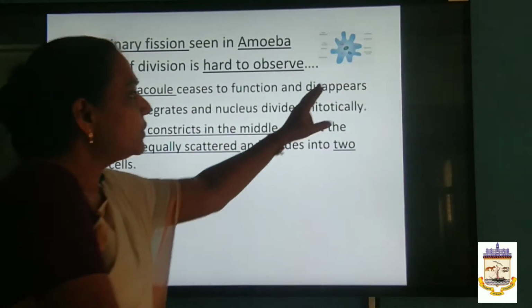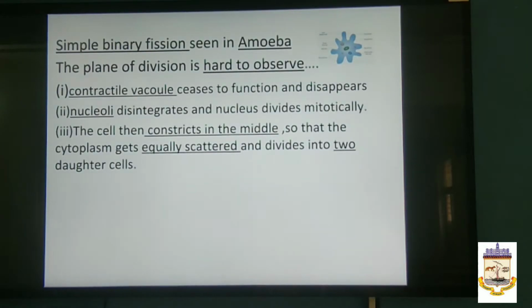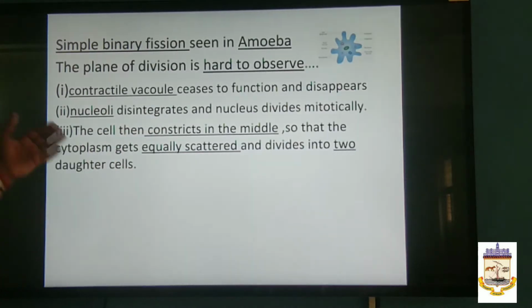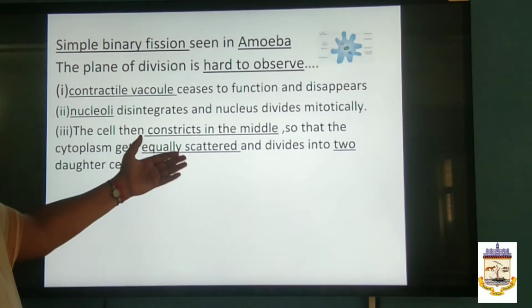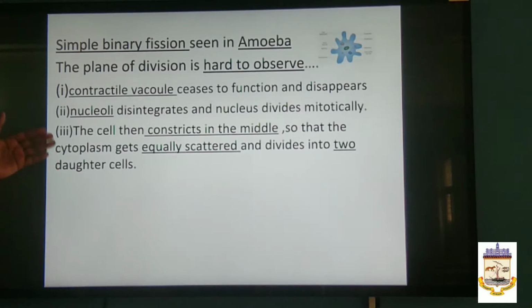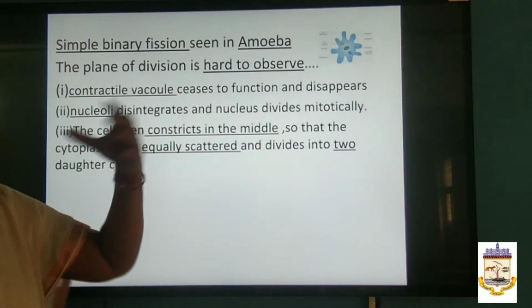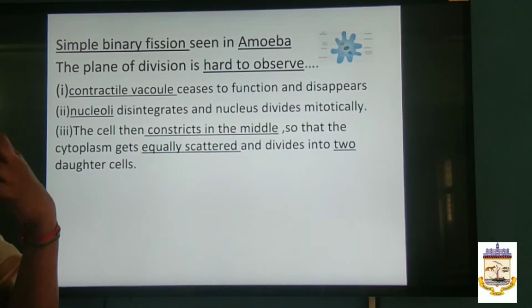The reason is that you can see it in the amoeba. In amoeba there is no definite shape, so the plane of division is hard to observe. That is the reason they have given this word. It is very hard to observe from which plane or direction it is going to start. There are parts inside the amoeba, the contractile vacuole, nucleoli, cytoplasm. First the contractile vacuole ceases to function, which means it doesn't do its function anymore.